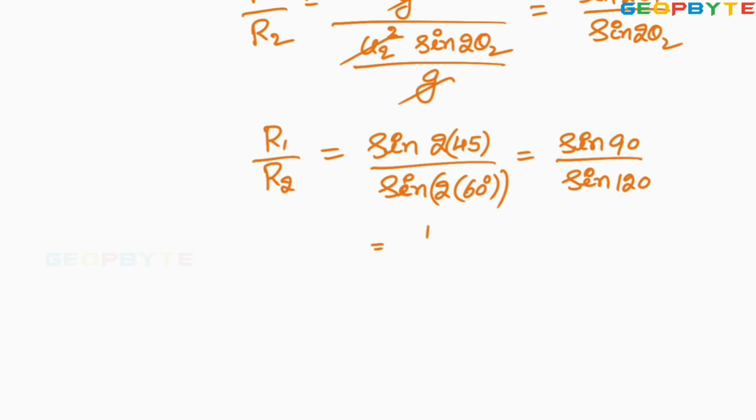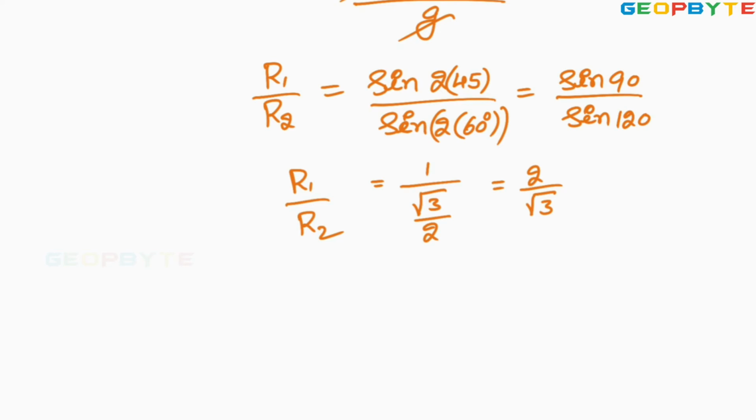Sine 90 is 1. Sine 120 is root 3 by 2. So it is equal to 2 by root 3. So R1 by R2 is 2 by root 3. It can also be written as R1 is to R2 equal to 2 is to root 3.